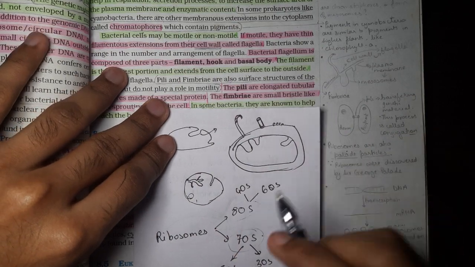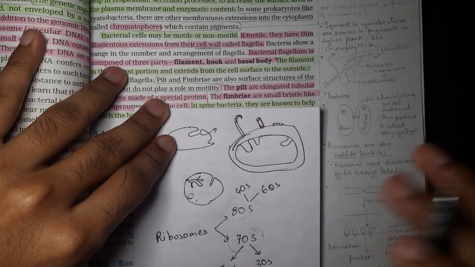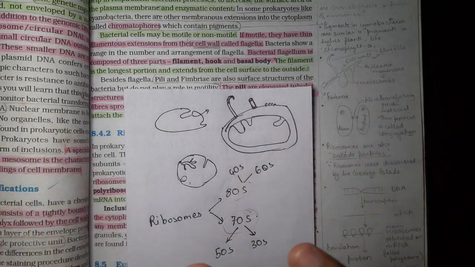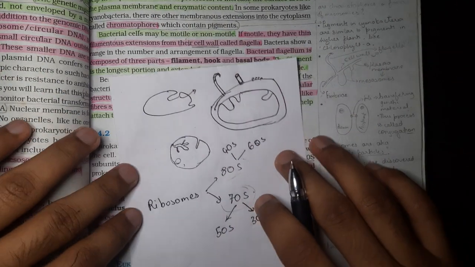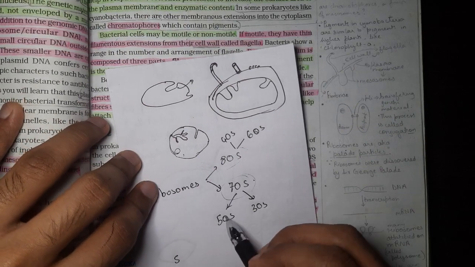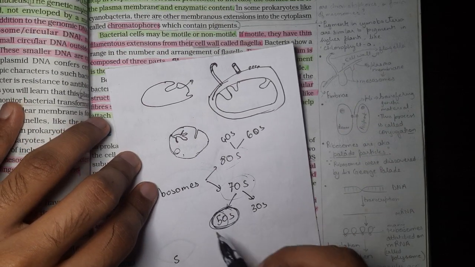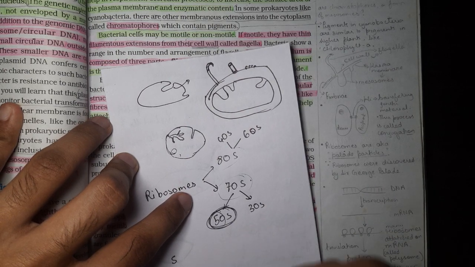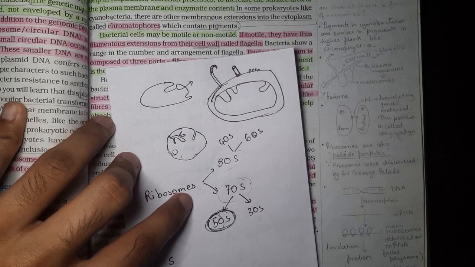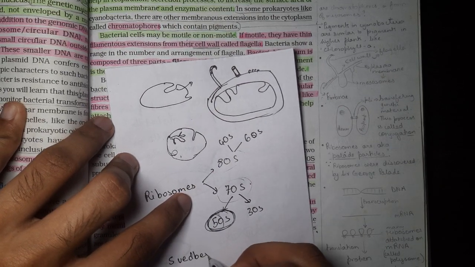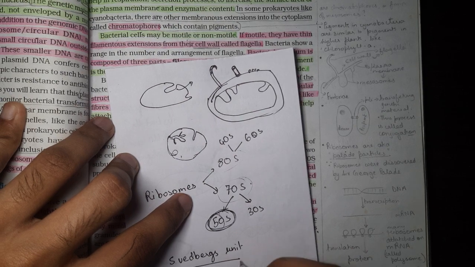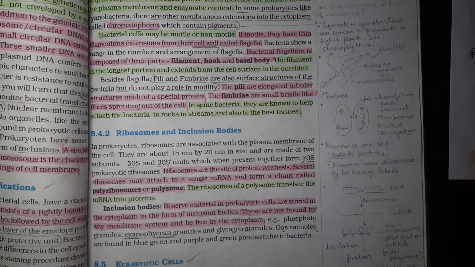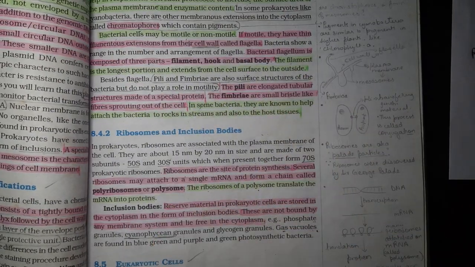So they don't add up. I know 60S plus 40S should be 100S, but that is not how it works because this is not scalar addition. It is completely different. S here is the Svedberg unit, and this whole quantity, 50S, 70S, is essentially the sedimentation coefficient, and S is the unit of the sedimentation coefficient, which is the Svedberg unit. We are going to learn in detail about all these things in the coming topics. In eukaryotic cells also we'll have to learn about ribosomes, right? There we'll learn about it.